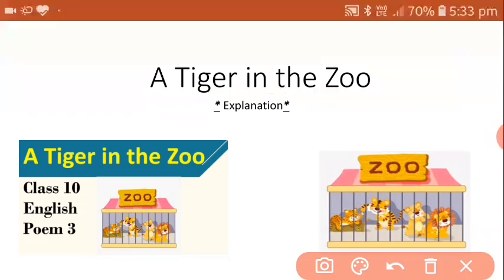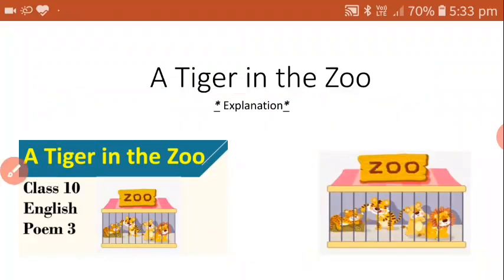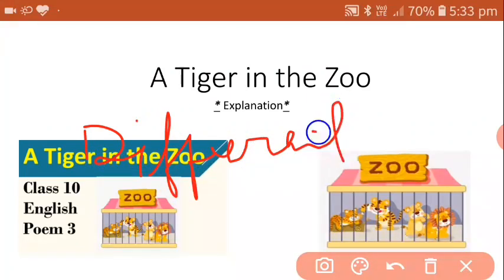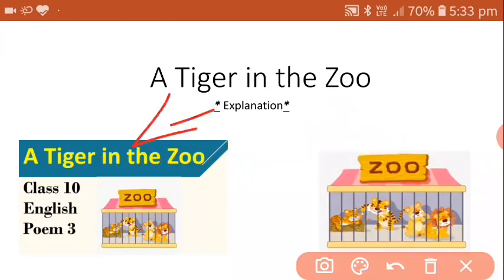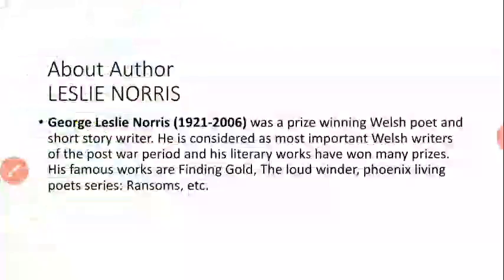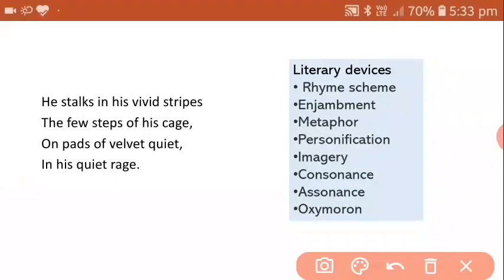I already told in the previous video that in the third last video I would be detailing the different poetic devices, that is literary devices, used in the poem A Tiger in the Zoo, and I also told that I will be telling what could be the message of this poem. So let's see. First of all, we will discuss all the poetic devices stanza by stanza. First stanza, the literary devices.